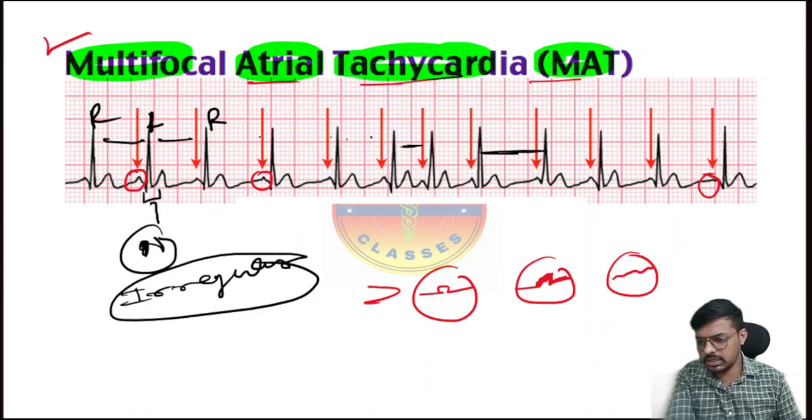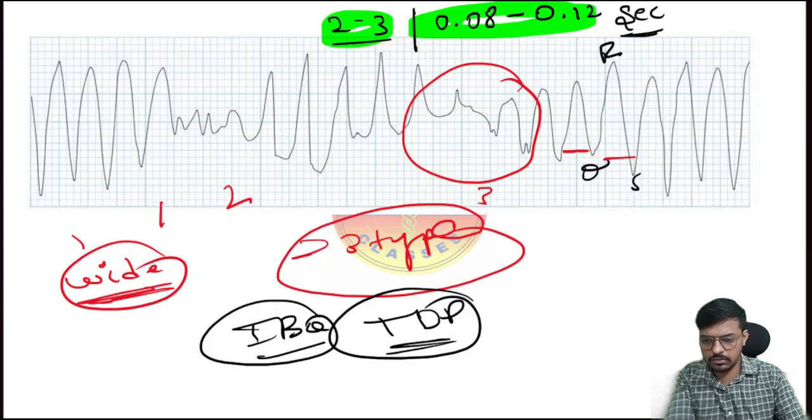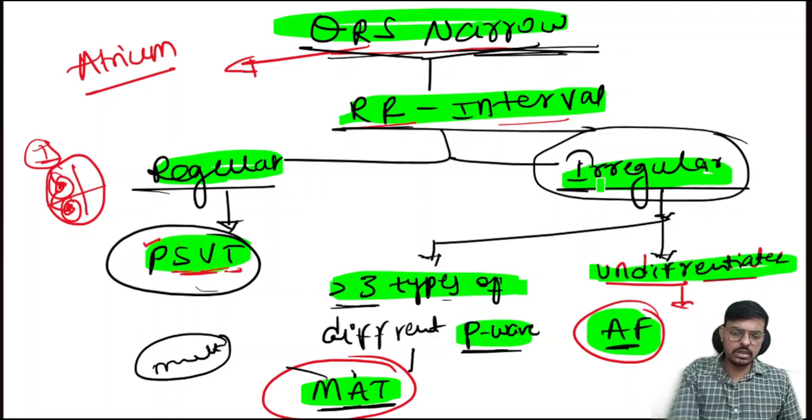Okay, so come to the chart and cross check once. Yes, the QRS is narrow. The RR interval is irregular. Yes, it's irregular. And more than three types of P wave are there. Then we call this one MAT, or multifocal atrial tachycardia.